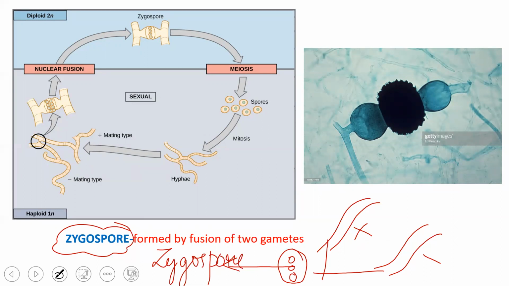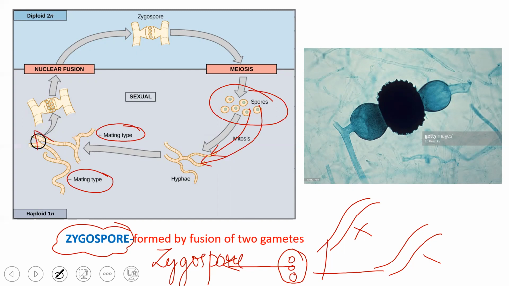Since zygospore is produced in Phycomycetes, the group is also called Zygomycetes. It's also called Phycomycetes, or it is also called Zygomycetes. And coming to the gametes now, you can see the reproduction. The zygospore undergoes meiosis to form haploid spores. Later, these haploid spores are going to germinate individually to form the hyphae, and two or more hyphae of different strains undergo the process of mating, and the fusion will happen.